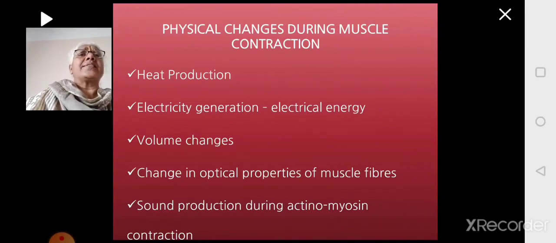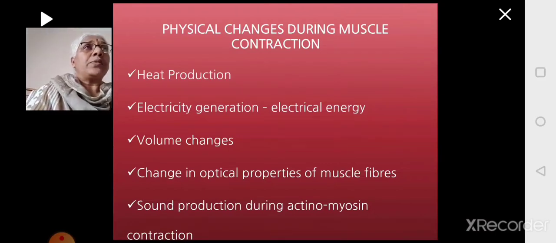There is electricity generation. That is, when the physical activity is happening, the information is coming from the brain. The brain is sending the information in the form of nerve impulse, that is action potential, that is the electrical energy. That information from the brain comes to the muscle and enters into the muscle.